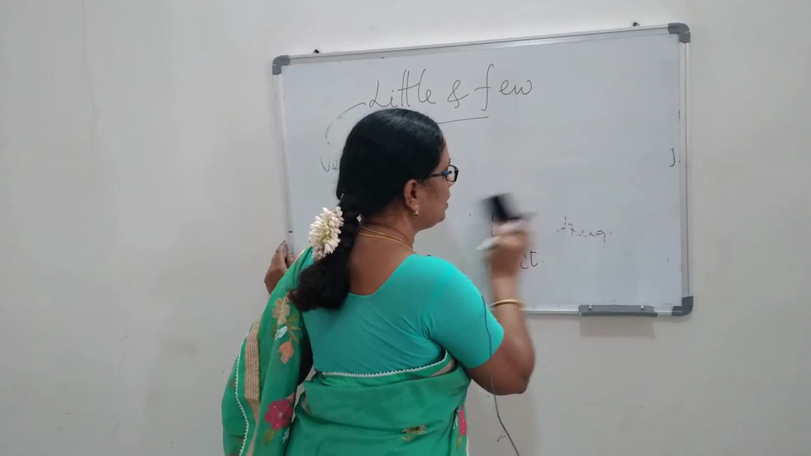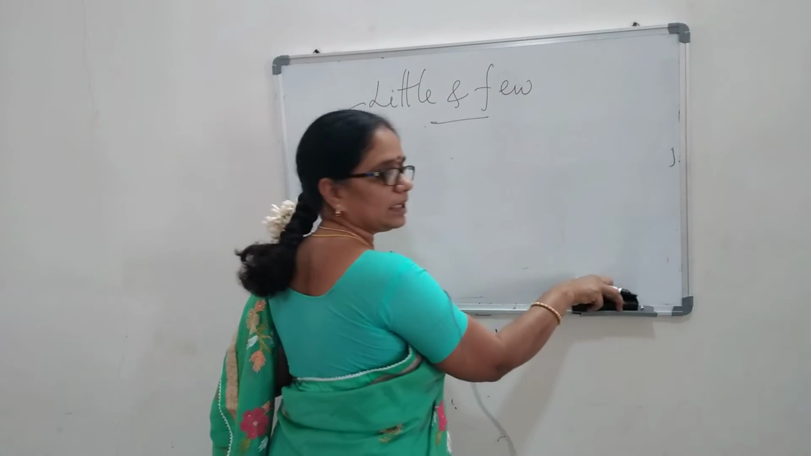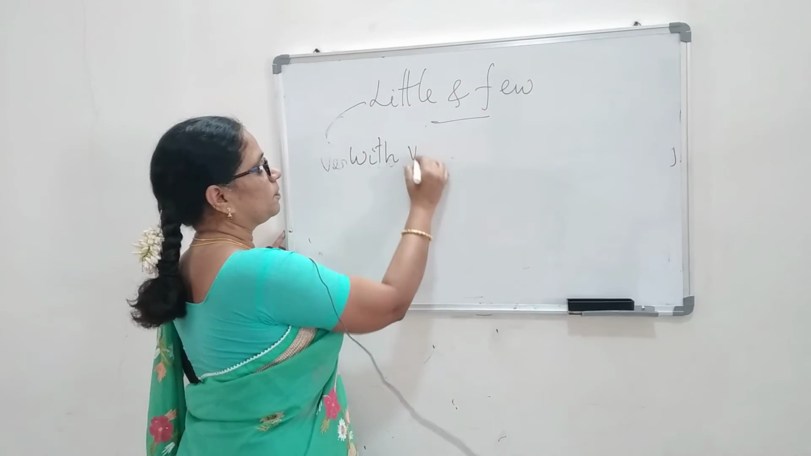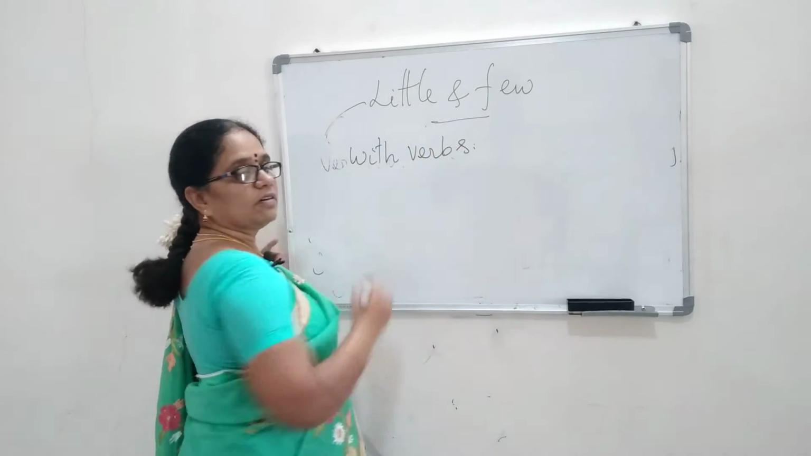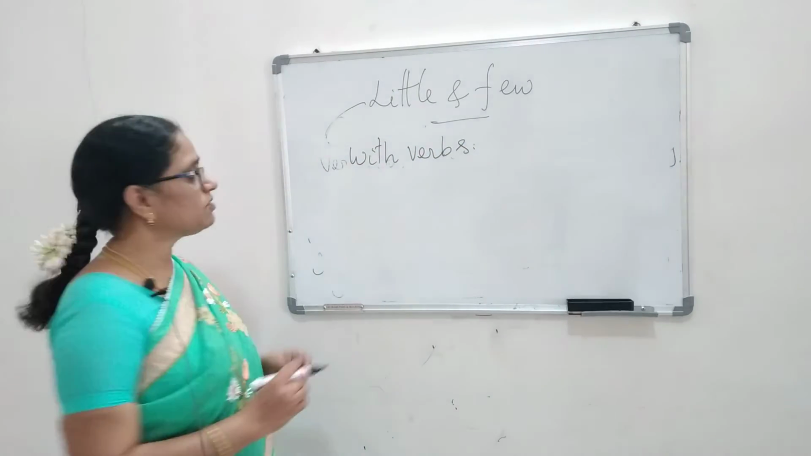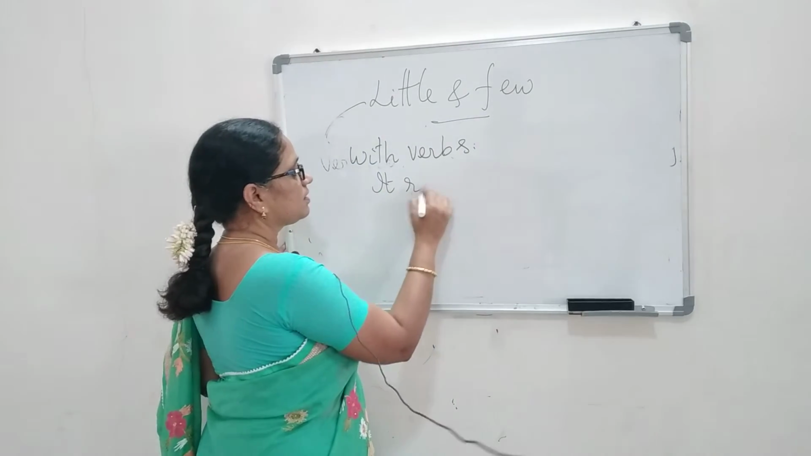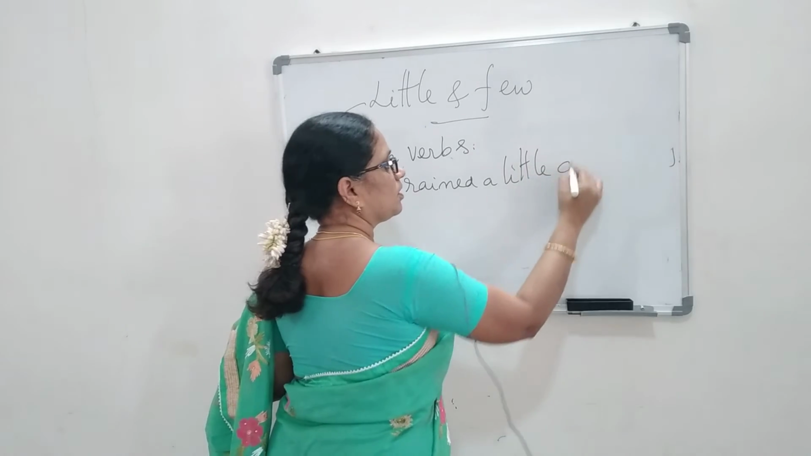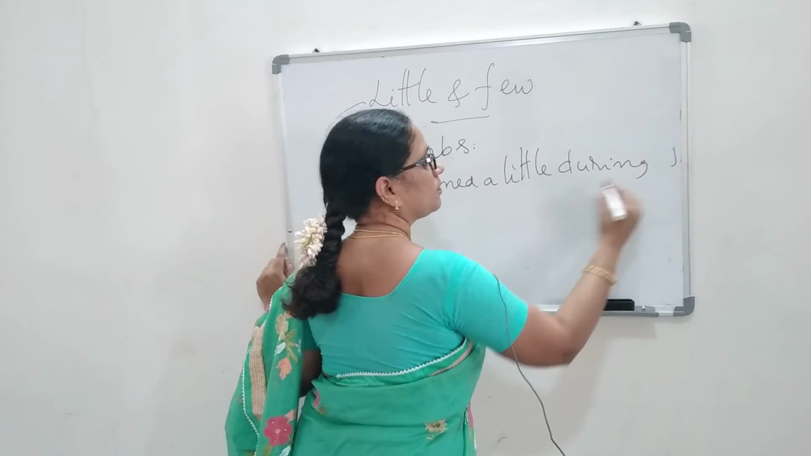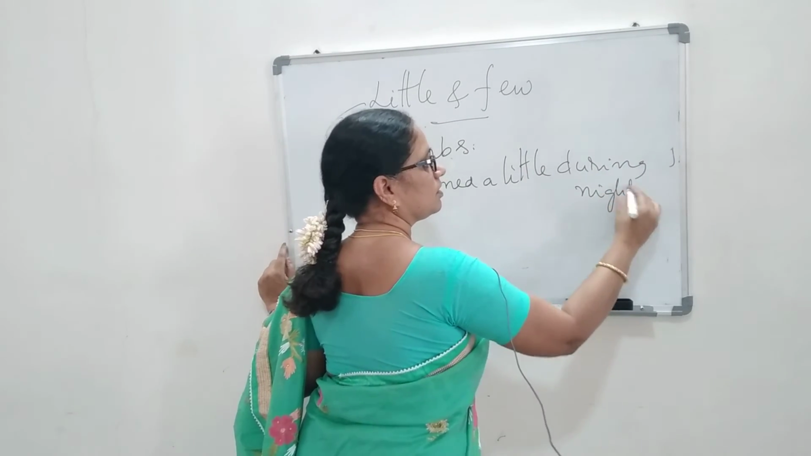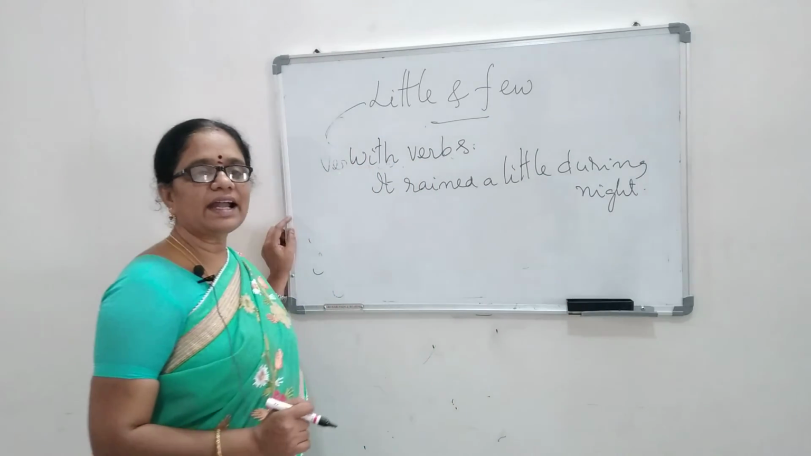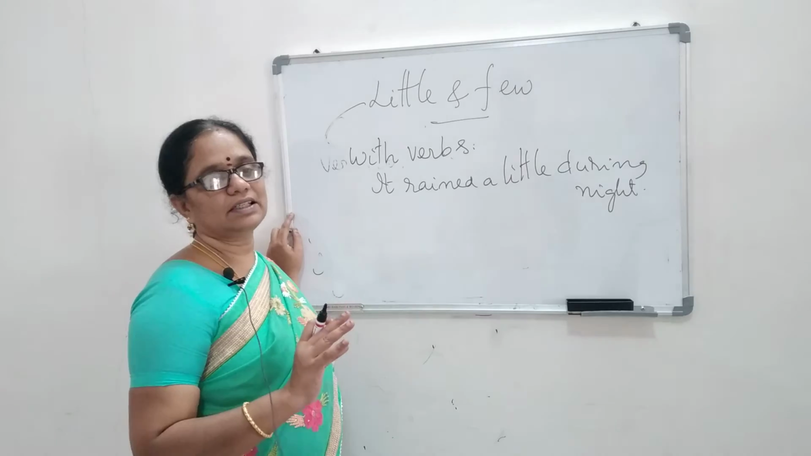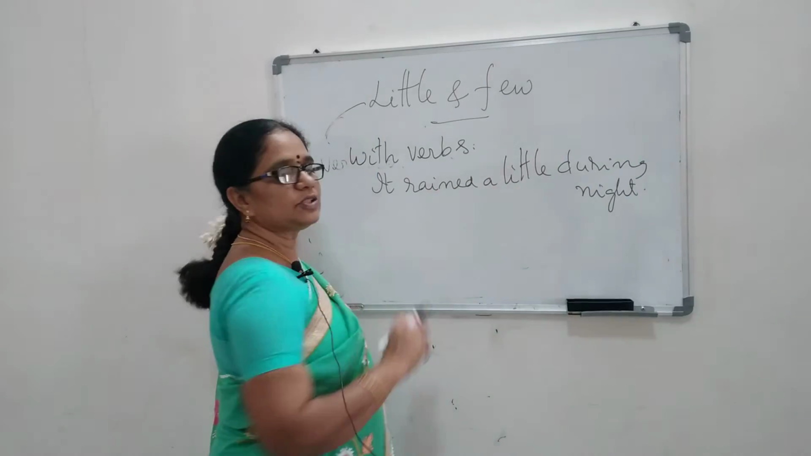Little ni few ni మనం ఎక్కడెక్కడ వాడచ్చు అనే దానికి మెయిన్ వచ్చి with verbs. వర్బ్స్తో పాటు వాడతాం. So for example, it rained a little during night. So what I mean? Night it rained very little. So takkuva vaana padindi ratri. Then I say this, it rained a little during night.